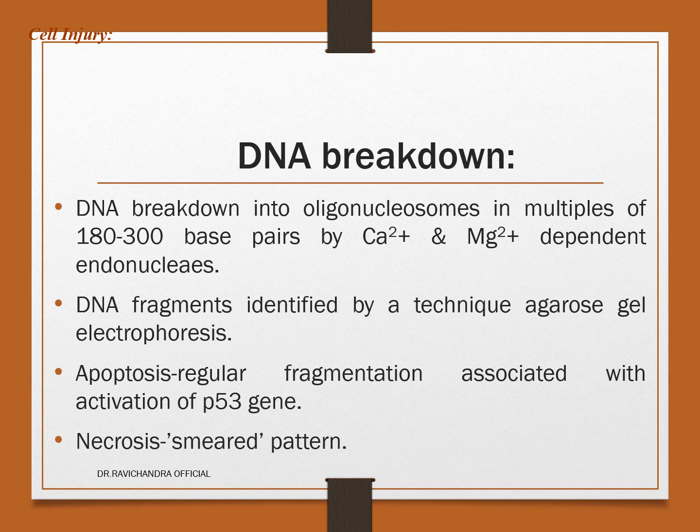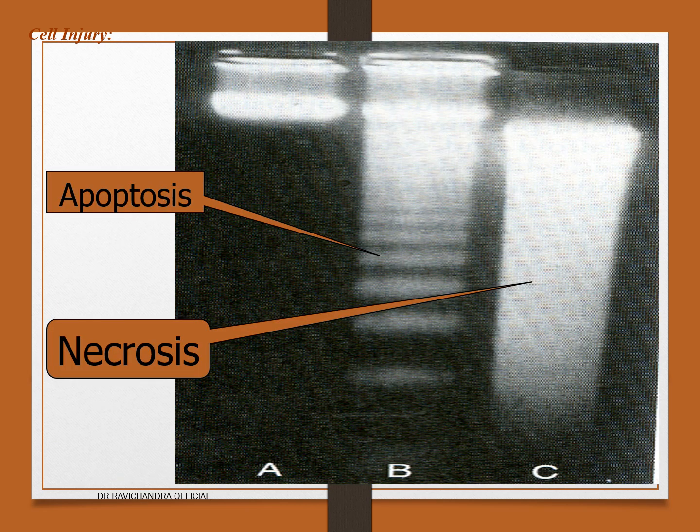In apoptosis, there is regular fragmentation associated with activation of the P53 gene. That's why we get a ladder pattern in agarose gel electrophoresis, whereas in necrosis you can appreciate a smeared pattern. So this is a picture showing agarose gel electrophoresis. The first one is normal, the second one is apoptosis showing a ladder pattern, and the third one is showing a smearing pattern, that is necrosis. A is normal, B is apoptosis, and C is necrosis.